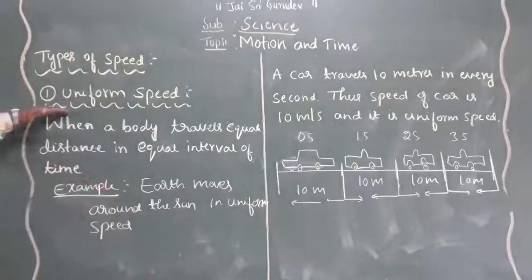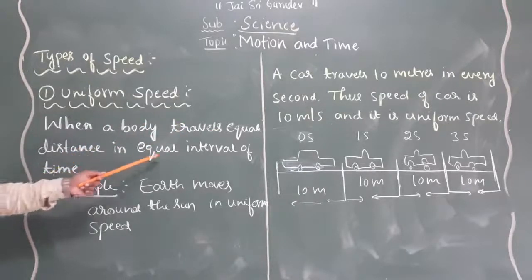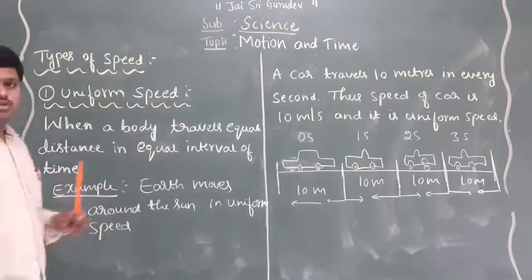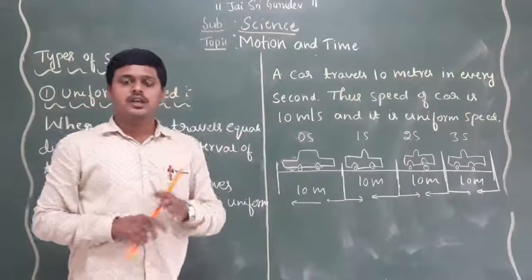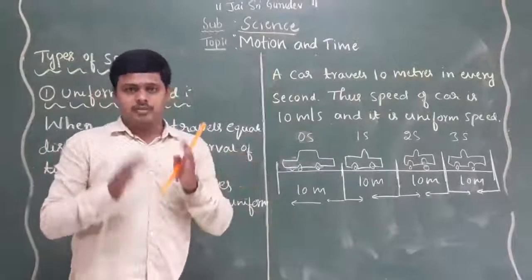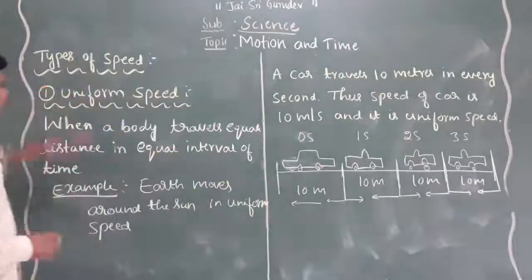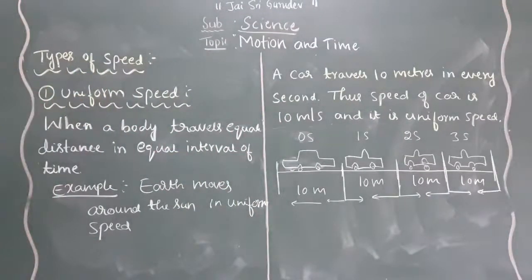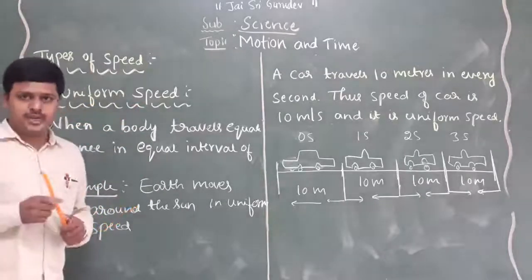If you come to uniform speed, what do you mean by uniform speed? When a body travels equal distance in equal intervals of time. Any object that travels a particular distance in a particular time, that is equal distance and equal time, is what we call uniform speed. The best example for uniform speed is that the Earth moves around the Sun at a uniform speed only.